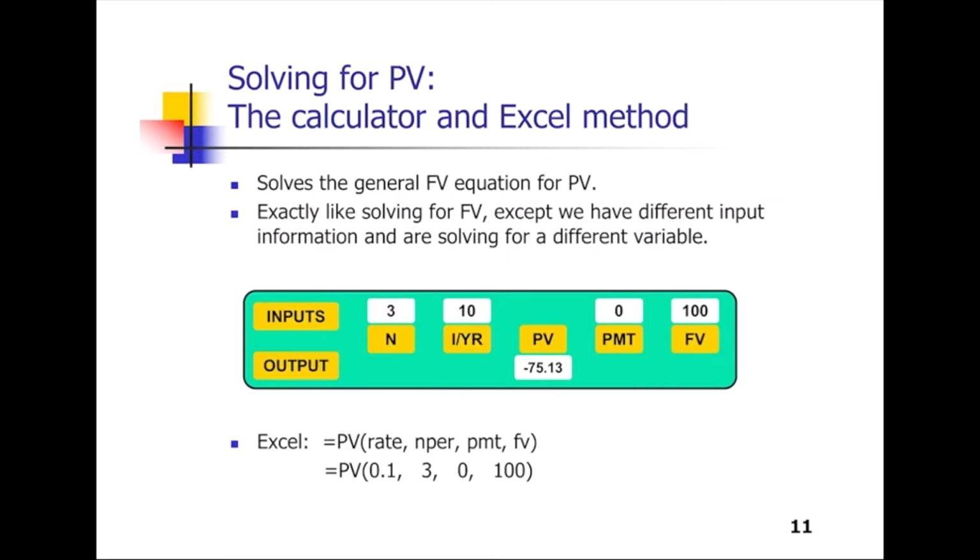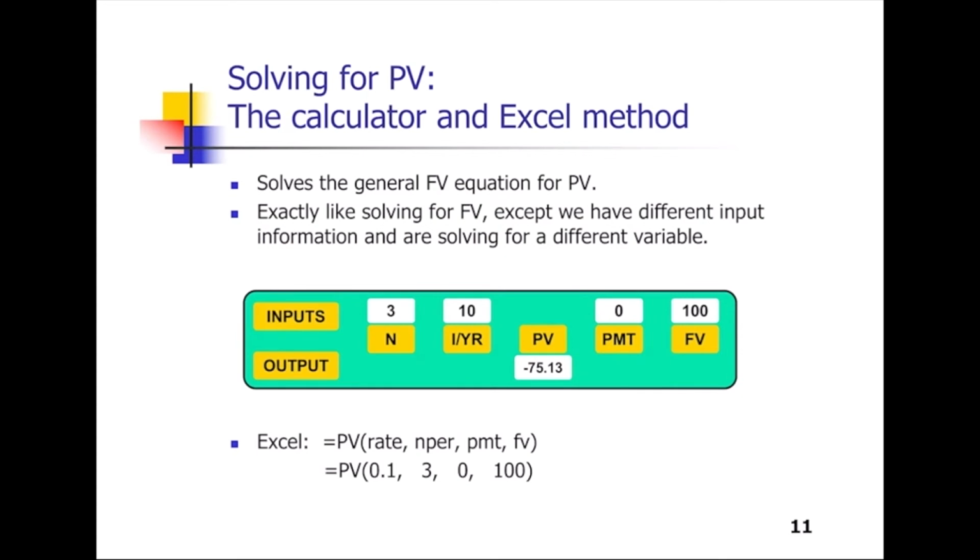And second, the calculator method. The exactly right way of solving for present value is that we have different input information and are solving for a different variable. The different variable here is PV, right? You input these 4 keystrokes, then the compute button, and push the PV, and then you get this number in the display.